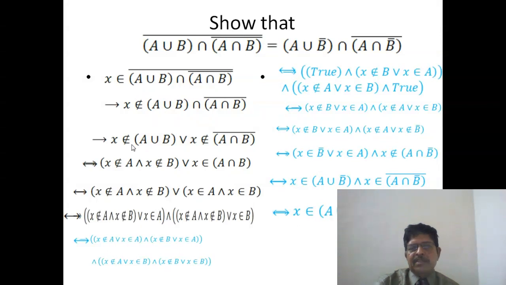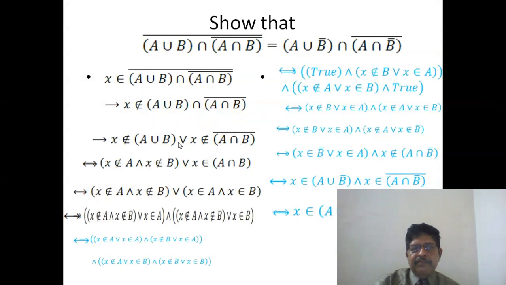Now, what about this? x does not belong to A union B, or x does not belong to A intersection B complement.